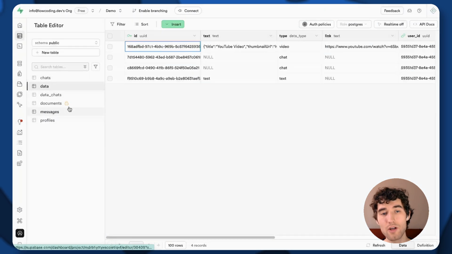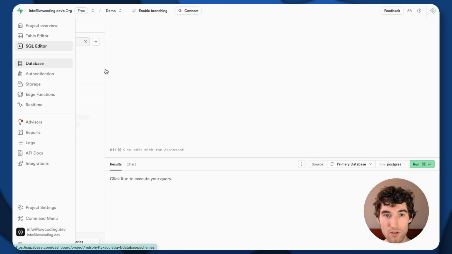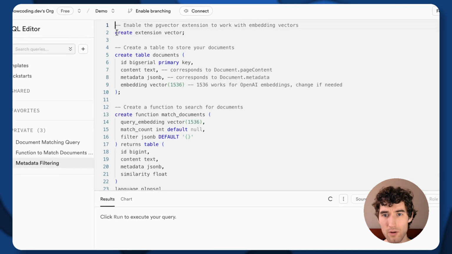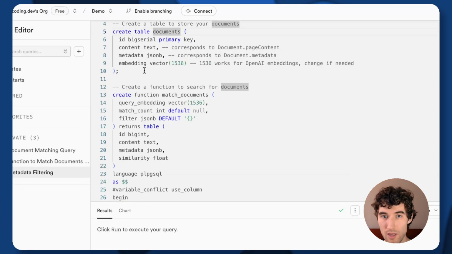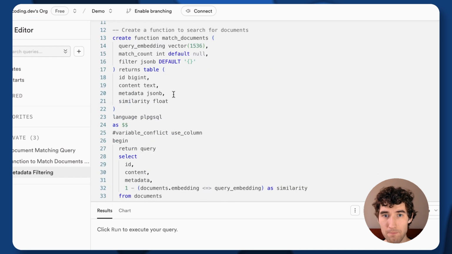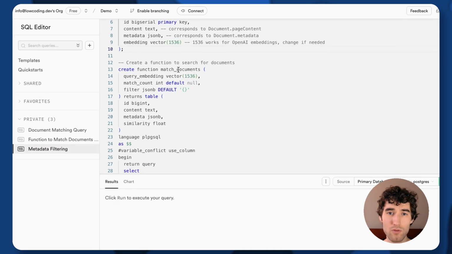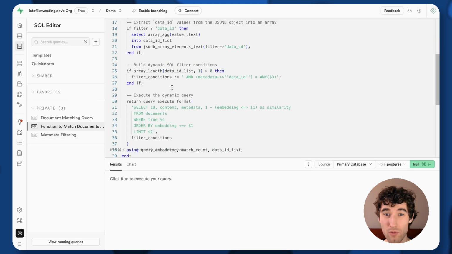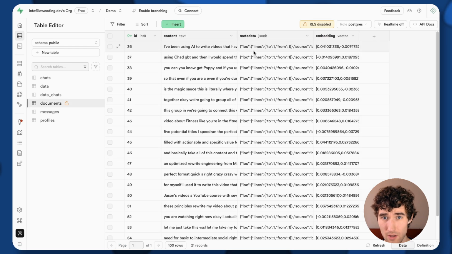Also, I forgot to mention, for storing data in the vector store, you need to trigger a special query, and this one you also can find in our community. You need to create an extension, you need to create a documents table, then you need to create a match function that will be used anytime you're trying to retrieve some data from the vector store or write some data to the vector store. And actually we improved it, and I will talk about it a bit later. So we're saving it as a vector store.